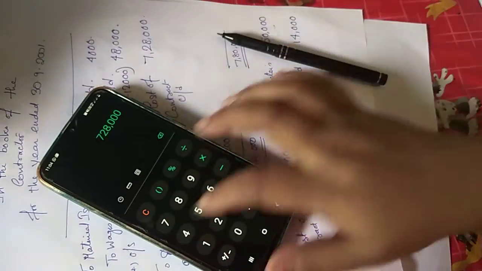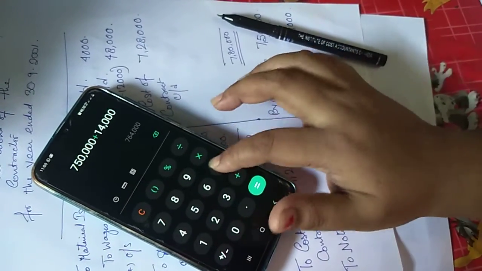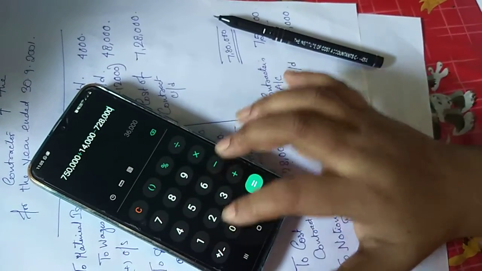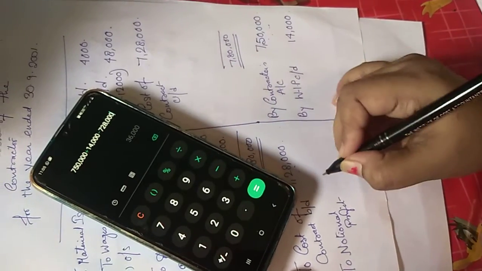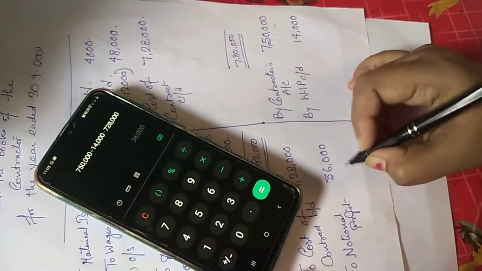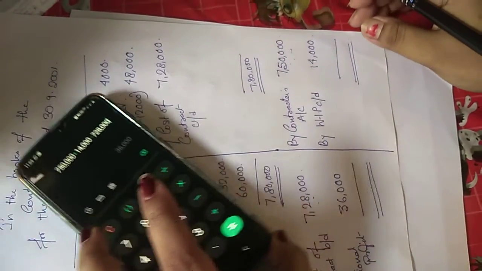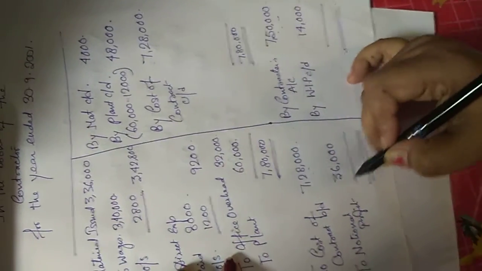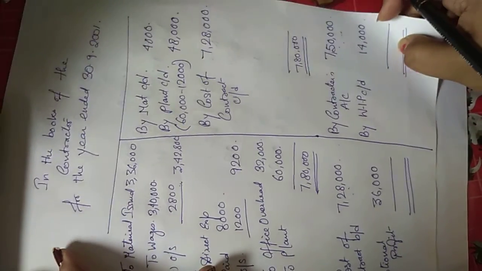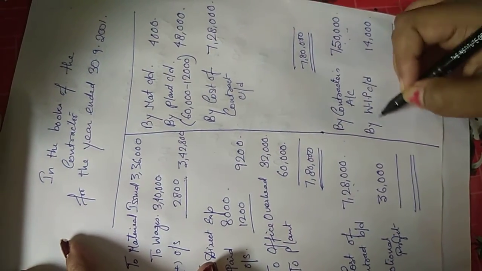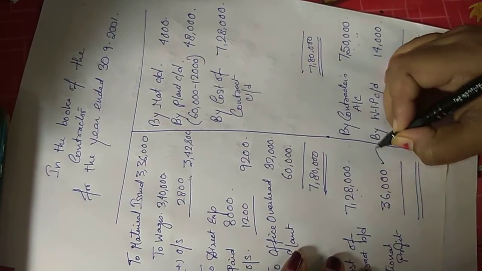So let us see, 7,50,000 plus 14,000 less 7,28,000. My notional profit is coming to 36,000. So I arrived at my notional profit. But in case of an incomplete contract, I cannot consider this entire profit as my final profit. This is an incomplete contract; work is still going on. That is why we have work in progress. So in an incomplete contract, we cannot consider this as my final profit.